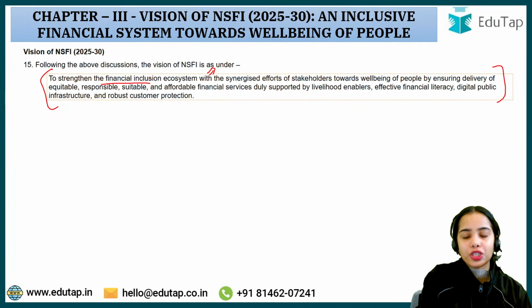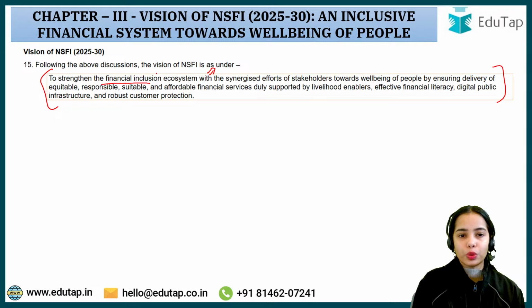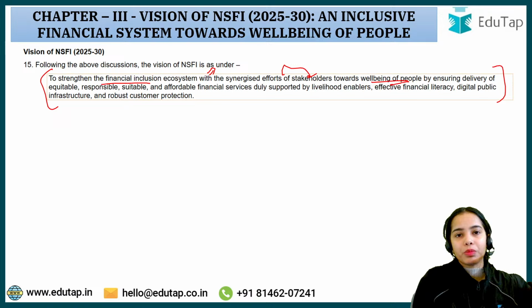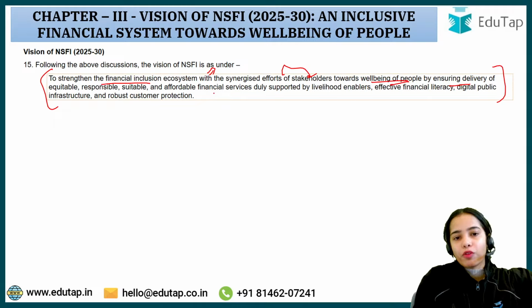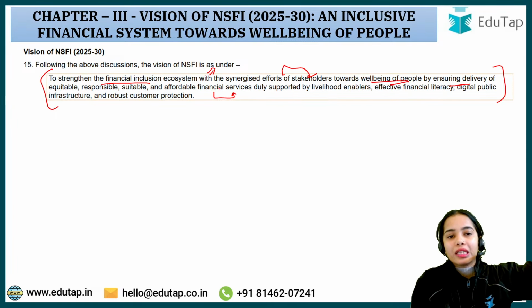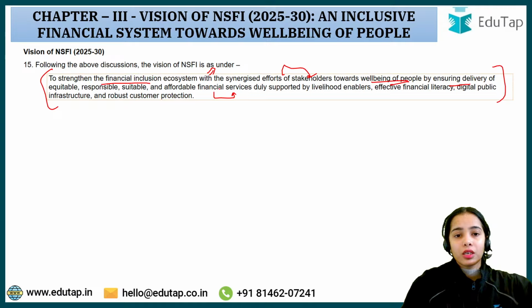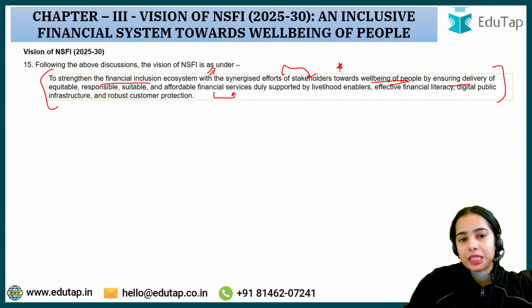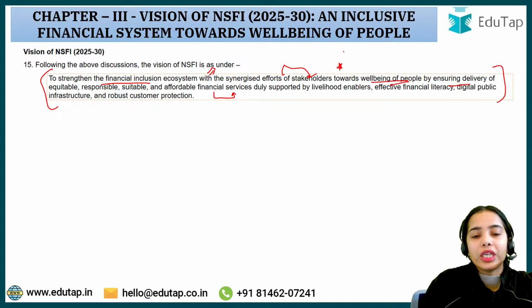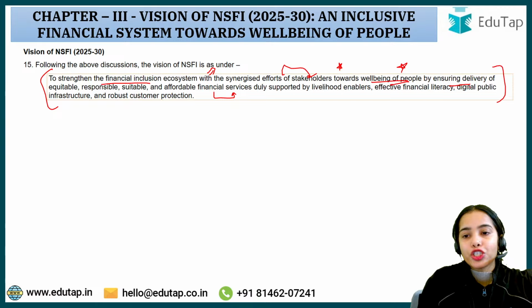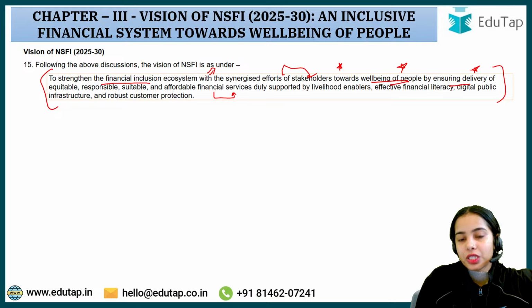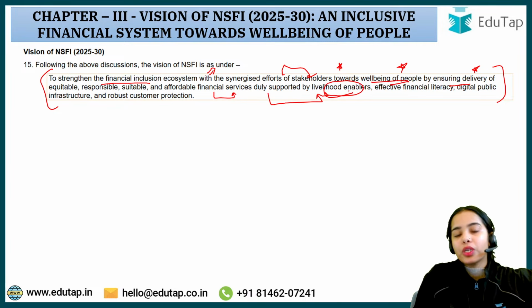To strengthen the financial inclusion ecosystem with the synergized efforts of stakeholders towards well-being of people by ensuring delivery of equitable, responsible, suitable and affordable financial services. So financial inclusion ecosystem can only improve when the efforts are being taken by the stakeholders towards well-being of people, by ensuring that the people have the equitable, responsible, suitable and affordable financial services that is duly supported by livelihood enablers.